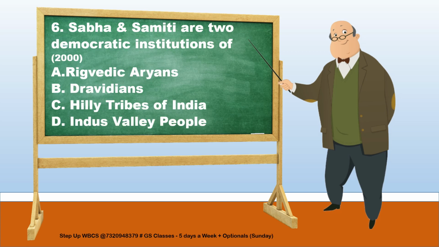The sixth question is, Sabha and Samiti are two democratic institutions of. There are four options: Rig Vedic Aryans, Dravidians, hilly tribes of India, and Indus Valley people. The answer to the question is Rig Vedic Aryans. Now, Sabha denotes both the assembly in the early Rig Vedic era and the assembly hall in the later Rig Vedic period, whereas Samiti was a folk assembly in which people of the tribe gathered for transacting tribal business.